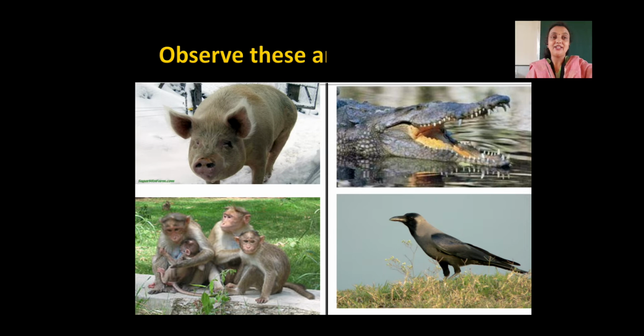I have explained these four slides. First, you can see the pig. The pig has hair on the body and ears are present. The monkey has hair on the body and ears are present. You can see the crocodile's picture. The crocodile has scaly skin and it has holes on both sides. It can listen to what is happening in the surroundings. You can see the crow. The crow's body is covered with feathers and it has tiny holes through which it can listen. Did you understand the slide?